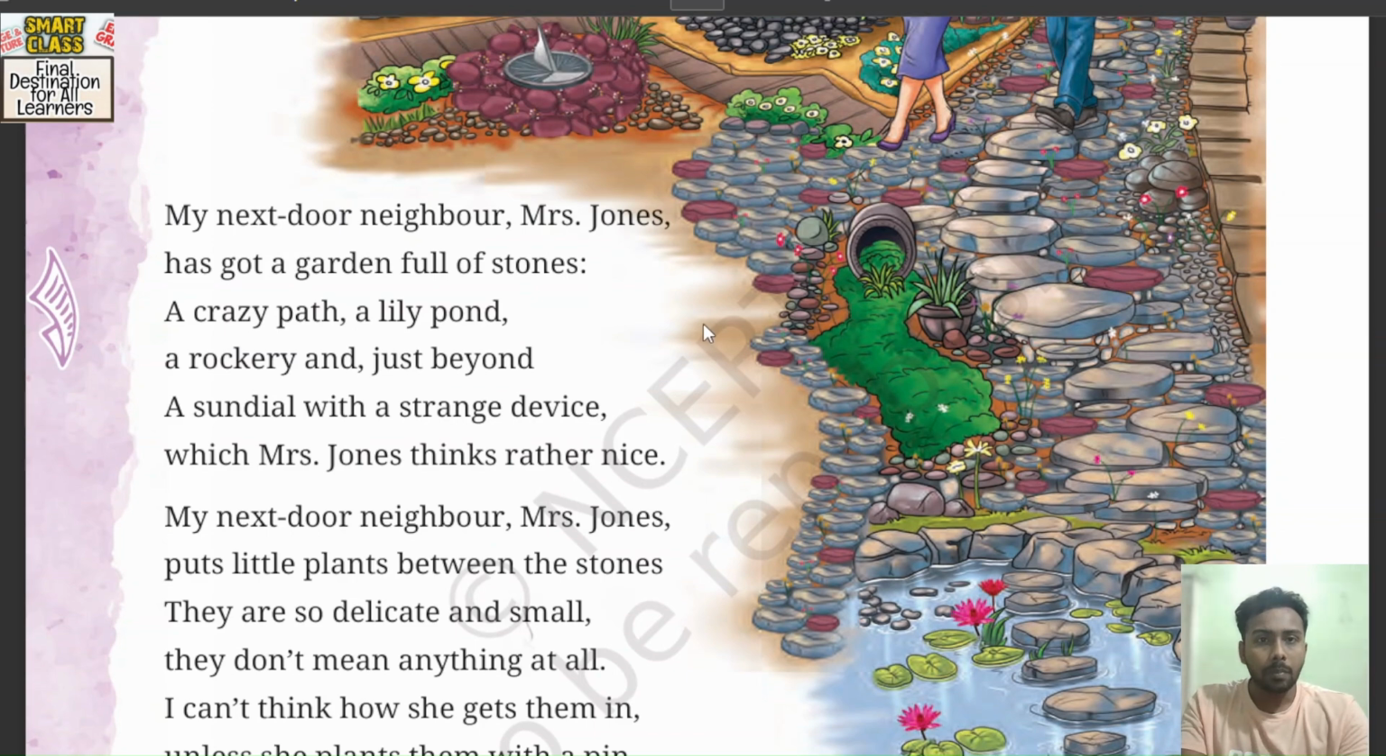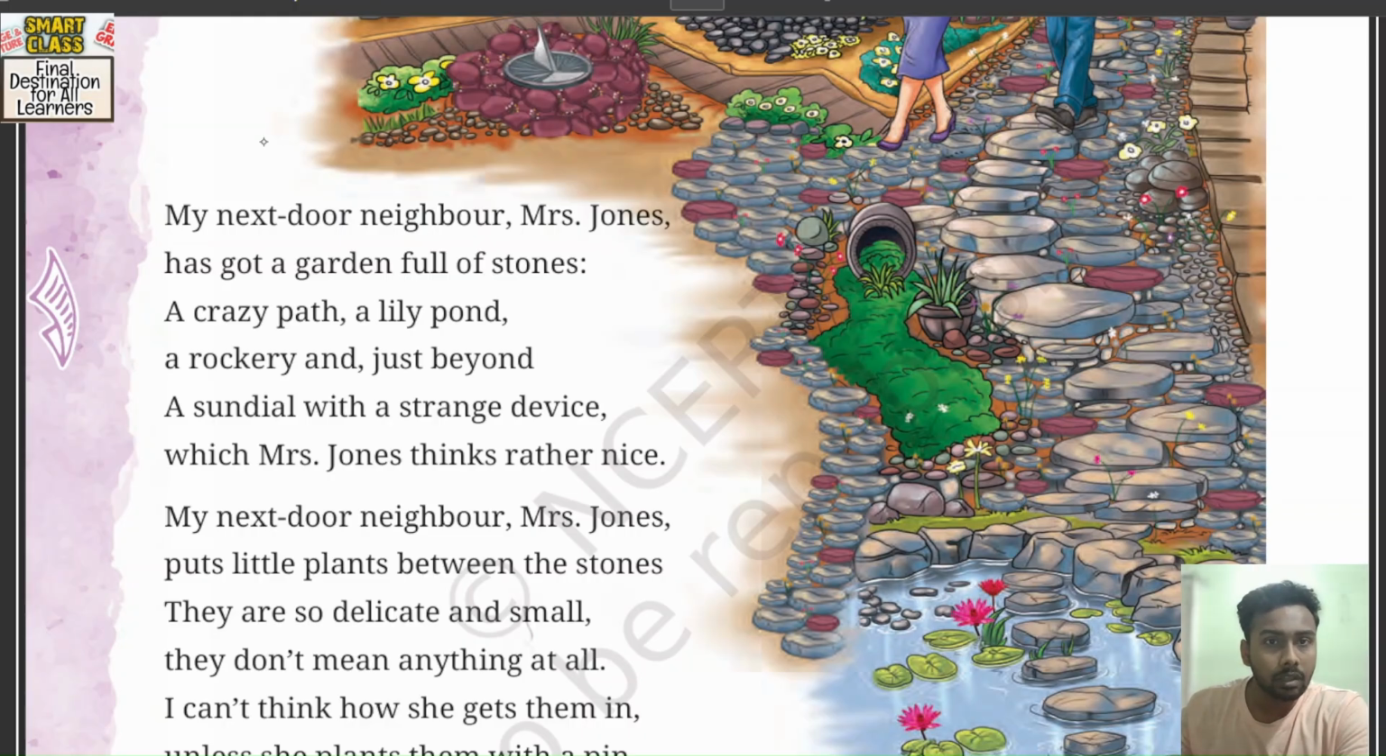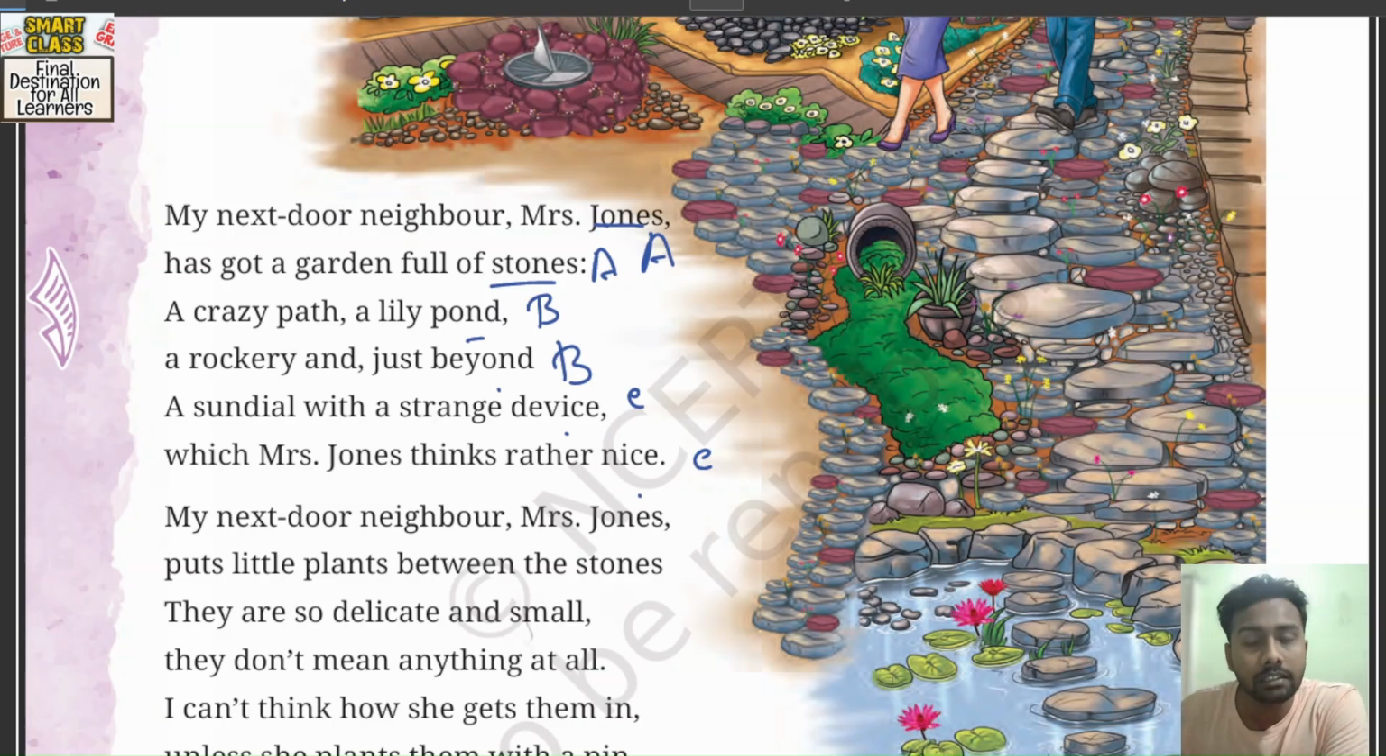So here is the poem. My next door neighbor Mrs. Jones has got a garden full of stones. Jones, stones, pond, beyond, device, nice. So here we find the rhyme scheme of the poem: A, B, B, C, C. Okay, so this is the pattern, this is the rhyme scheme of the poem.